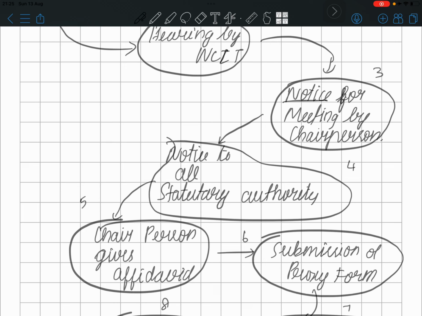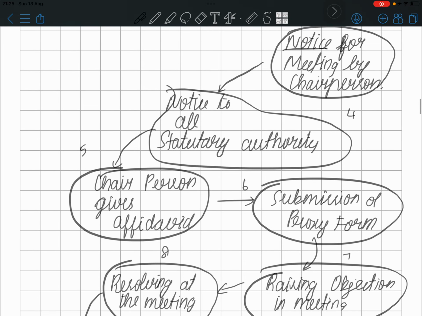Not only do they give notice, they will report to statutory authorities. Who are the authorities? First the ROC, the registrar of companies, then the MCA, then SEBI, if a registered person is involved. The RBI will come in the case of a listed company where loans are there. So then who will come?